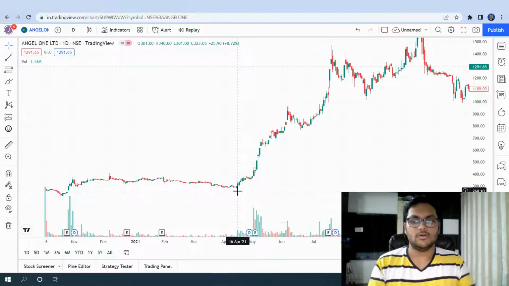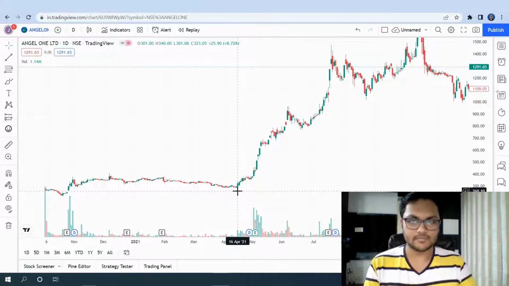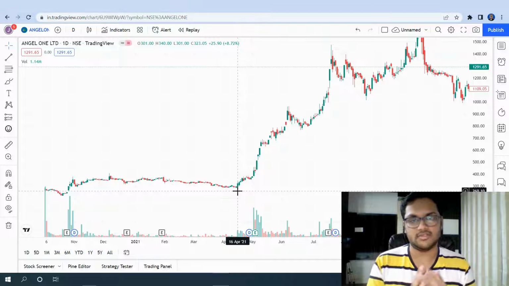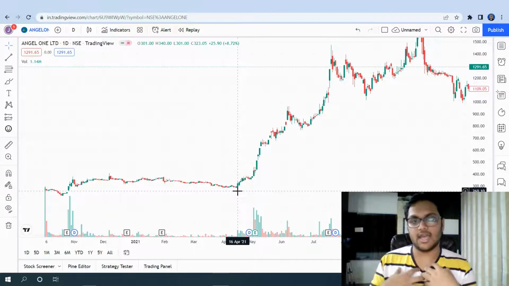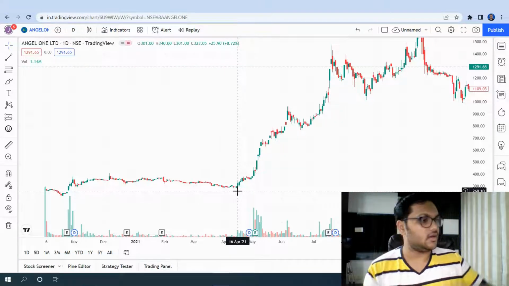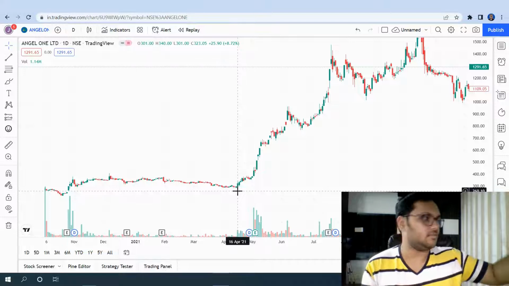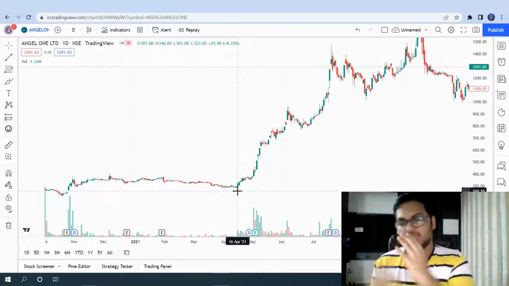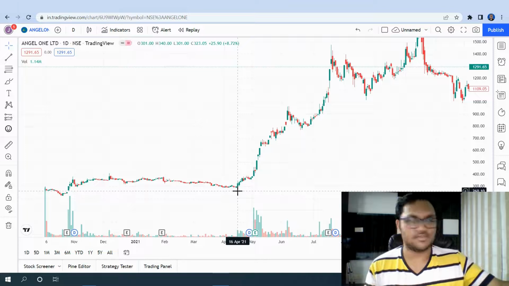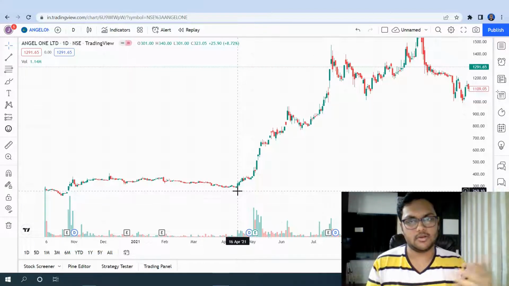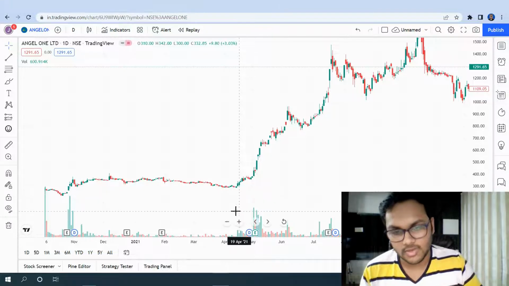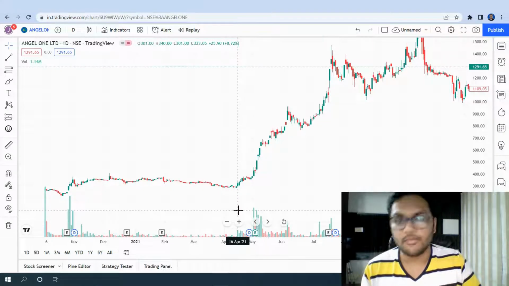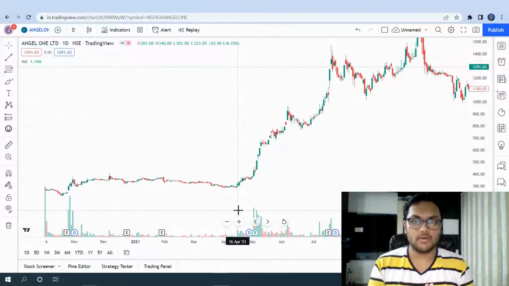Now what is volume? This is the share of Angel One. Some people want to buy the share of Angel One, some people want to sell their share of Angel One. Let's say this was one transaction in which I bought and someone else sold, for let's say 100 shares. Another was a transaction for let's say 200 shares, where somebody else bought, somebody else sold. Similarly, the total number of transactions happening for this particular stock: here you can see the volume is 1.14 million. So these many total number of shares were bought and sold.